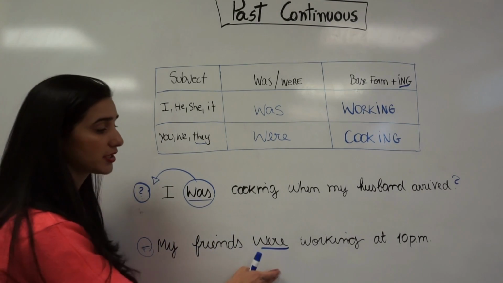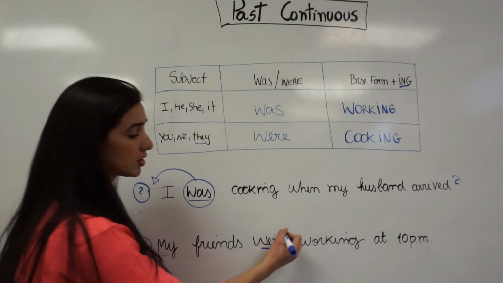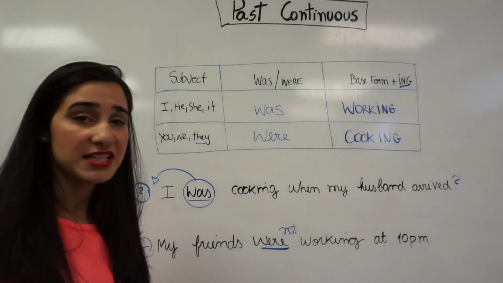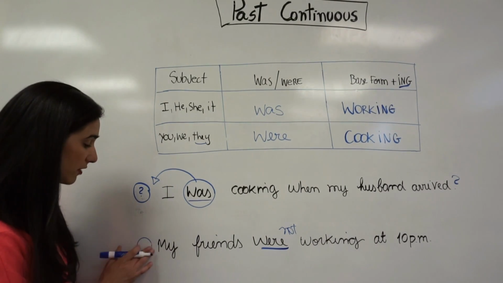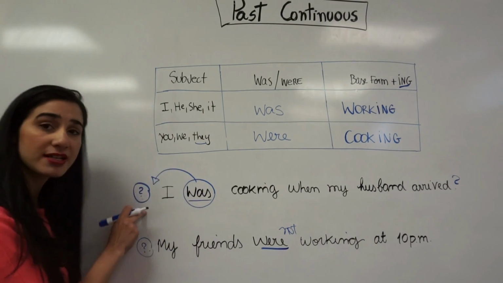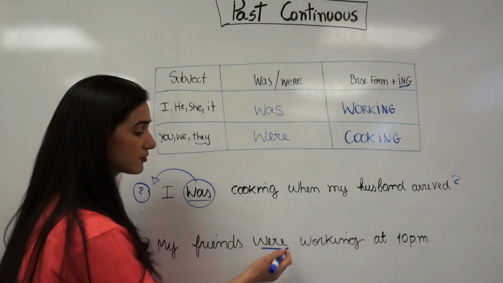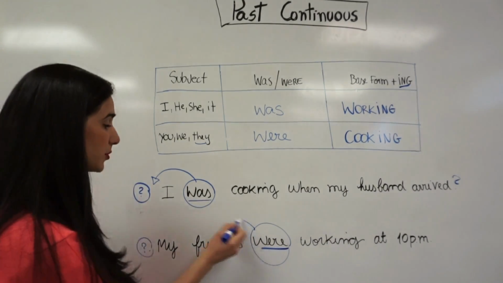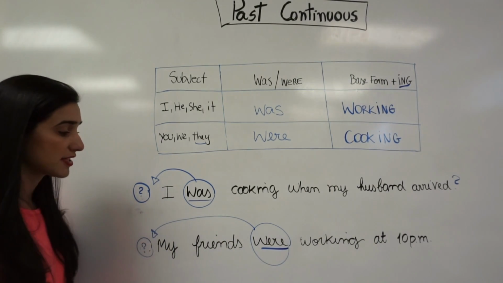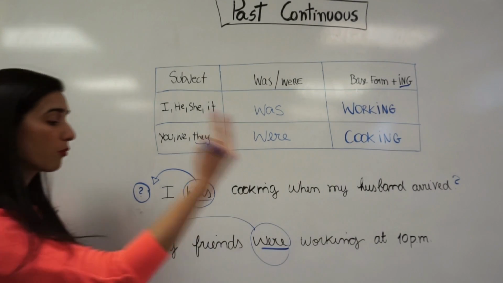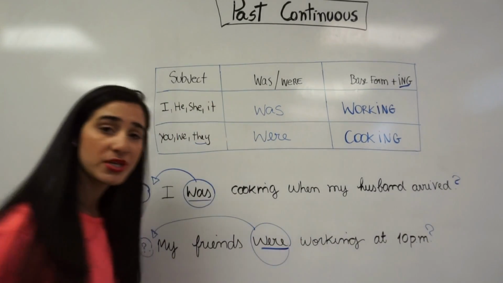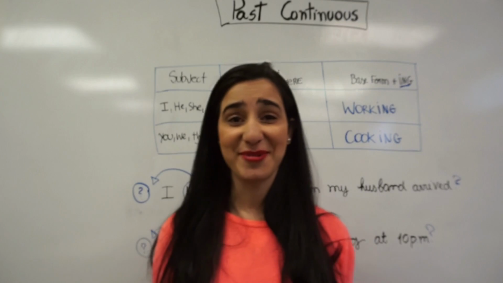My friends were working, so my friends were not working at 10 p.m. That's it, very simple. And if I want to transform it into a question, the same idea as the first one, what I have to do is get the verb to be, were, and put it in front of the subject. So it's gonna be, were my friends working at 10 p.m.? That's it, very simple, right?